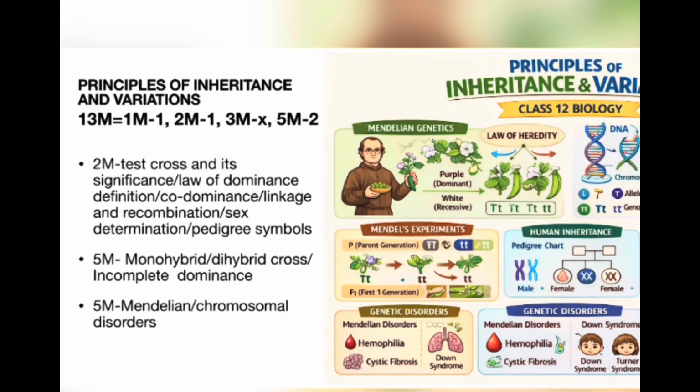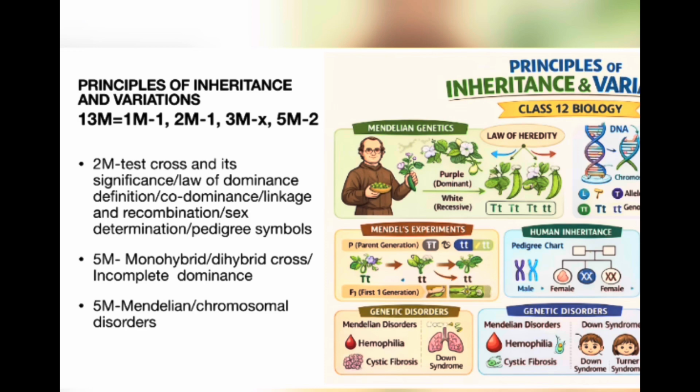Principles of inheritance and variation. I'll double tag this chapter because total 13 marks: 1 1-mark, 1 2-mark, no 3 mark, 2 5-marks. For 2 mark, focus on test cross and its significance, law of dominance, its definition, codominance with example, linkage and recombination, very important topic, linkage and recombination, sex determination, and very importantly, pedigree symbols. You will definitely get either linkage recombination or pedigree symbols.